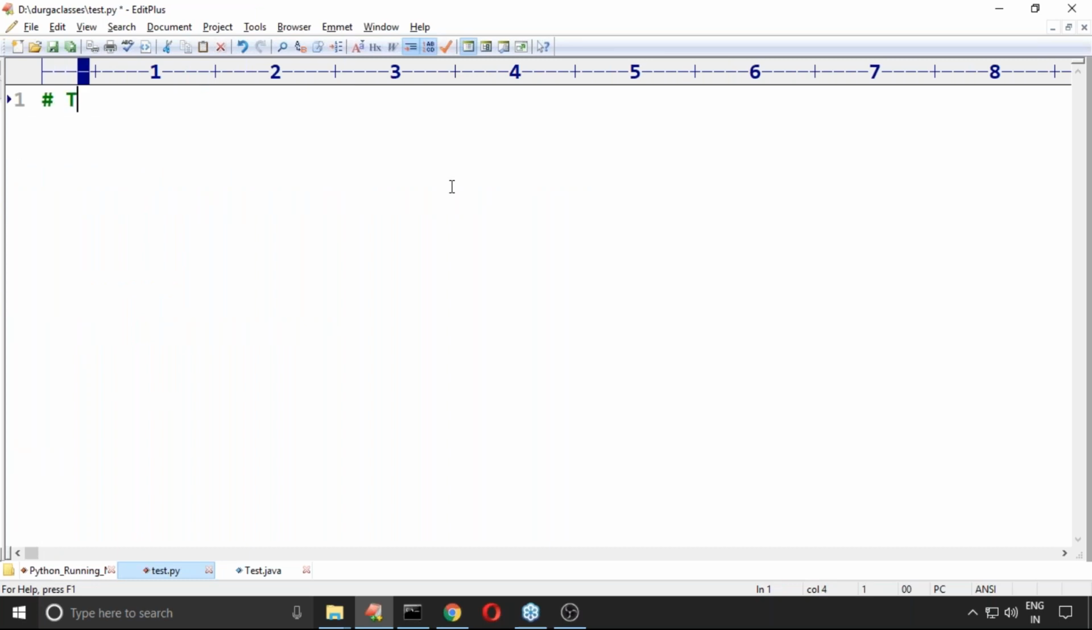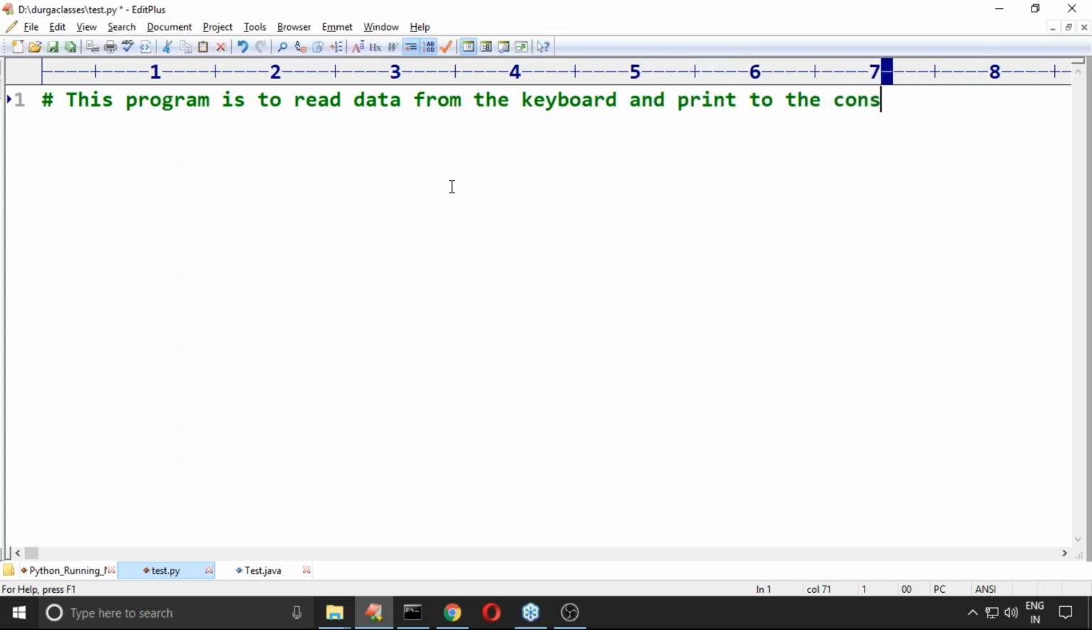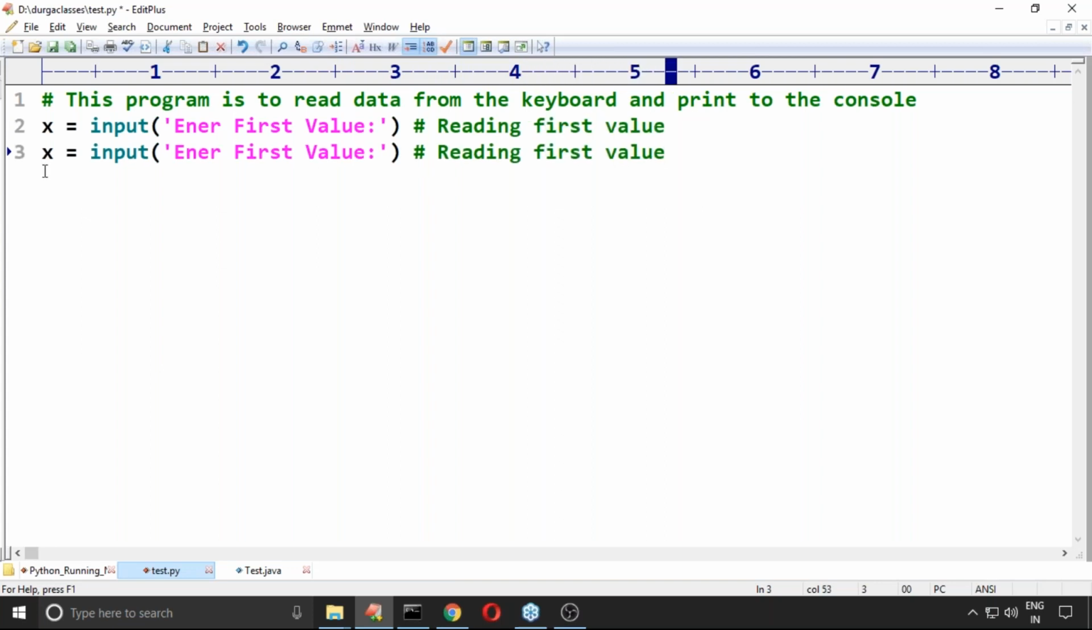For example: this program is to read the data from the keyboard and print to the console. This is the single line comment. x is equal to input of enter first value. Here I'm reading the first value, this is the comment. y is equal to input of enter second value, reading second value.